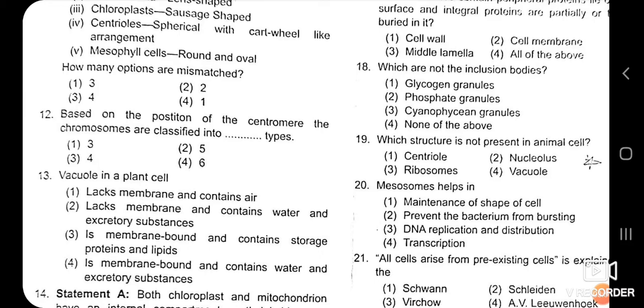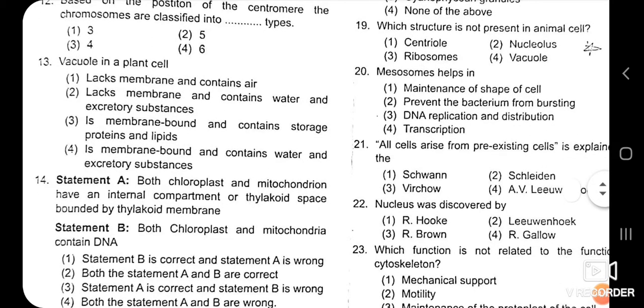Now, based on the position of the centromere, the chromosomes are classified into types. We have seen that there are 4 types of chromosome: metacentric, submetacentric, acrocentric and telocentric chromosome. So overall 4 types are found based on the position of the centromere.